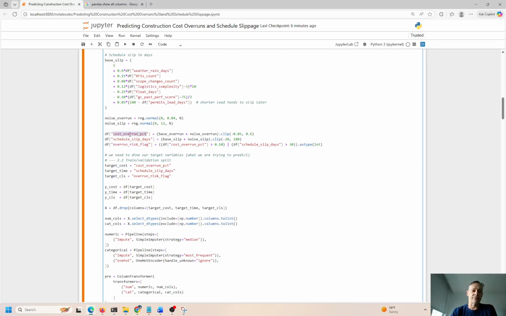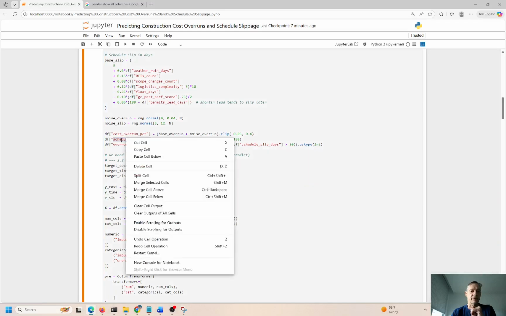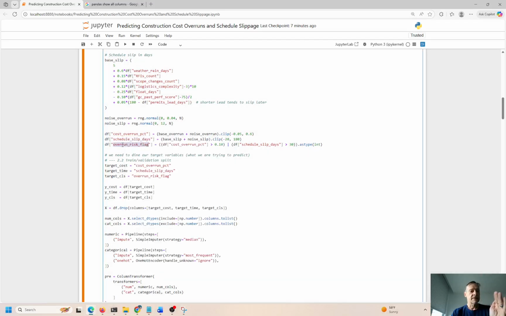So we're trying to predict overrun percentage. If there is going to be one, how much? We want to know that ahead of time before we start construction, and we can anticipate that and try to prevent overruns. We want to know slippage days, quantified as a slippage day: 1, 2, 3, 10, 20, 30. We want to know potentially what that could be and a certain probability around that. And then overrun risk flag. This is going to be a binary outcome. Overrun, yes or no. Are we going to be over, under, or right on target? So these are the target variables.